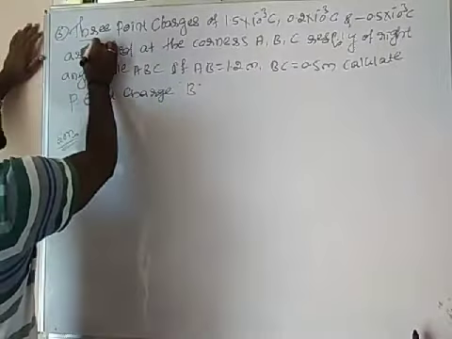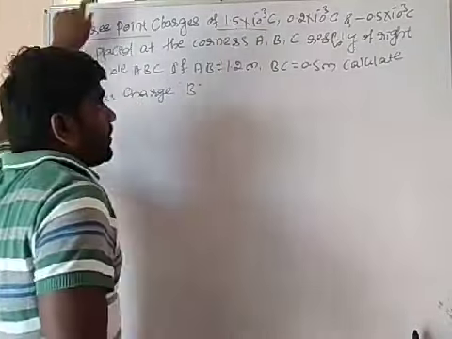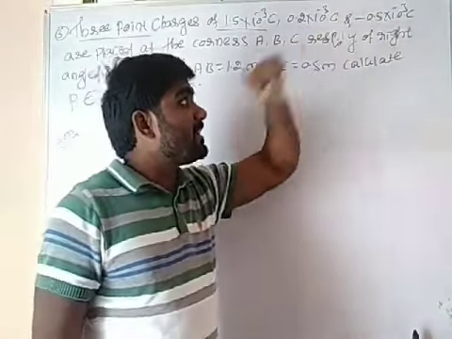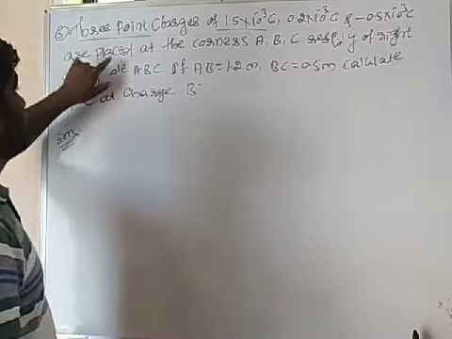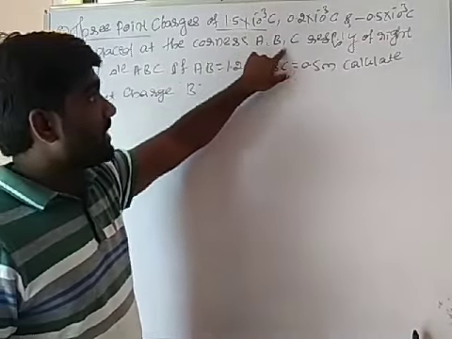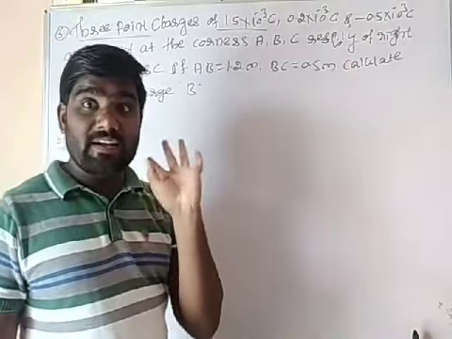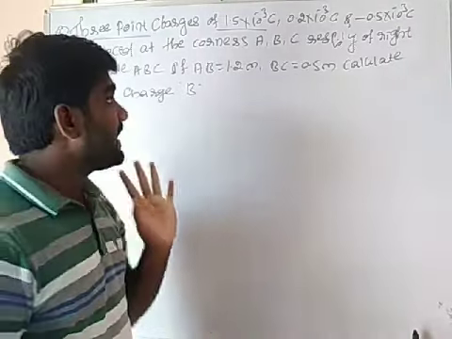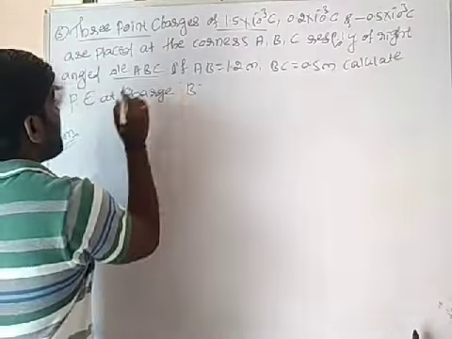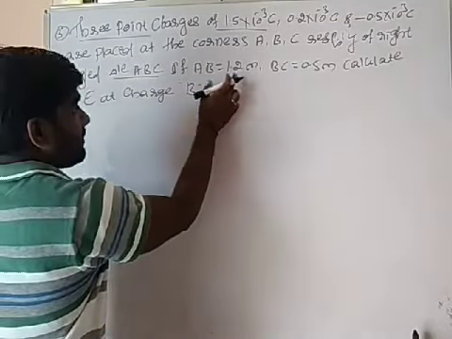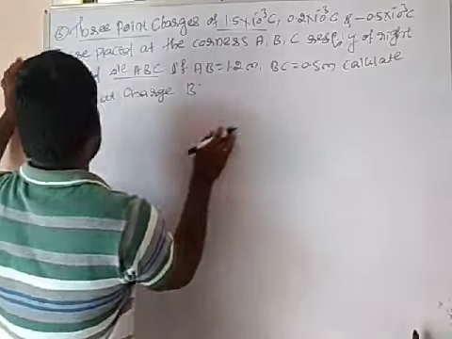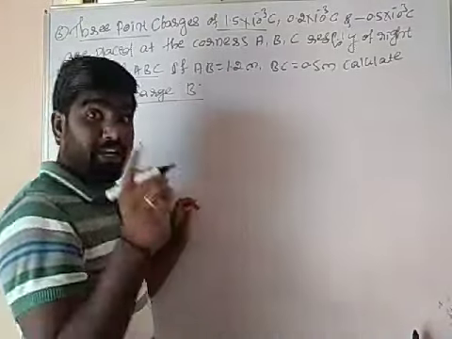Okay. 3 point charges of 1.5 into 10 to the power minus 3, 0.2 into 10 to the power minus 3 and minus 0.5 into 10 to the power minus 3 are placed at the corners A, B, C of a right angle triangle, respectively. Right angle triangle means one angle must be 90 degree. If AB is equal to 1.2 meter, BC distance is given. I want to calculate potential at point B.